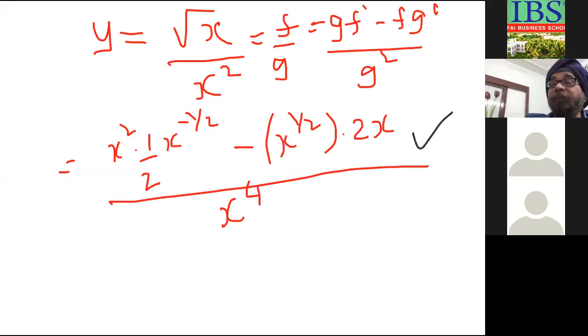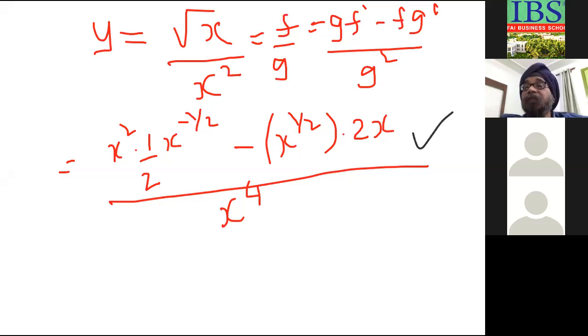The objective is, as a management student, we expect that you should know the formula and know how to apply this. If your question is correct up to this point, it means you know the concept, the formula, and the application. The rest is the calculation part. We don't look so much into the calculation part, but it should be correct till this point. If there's a mistake here, then marks may be deducted.